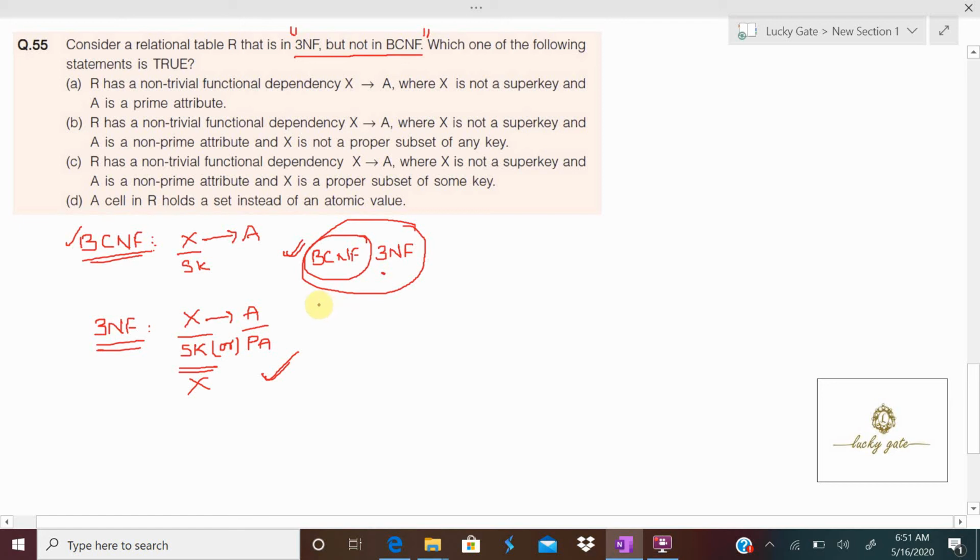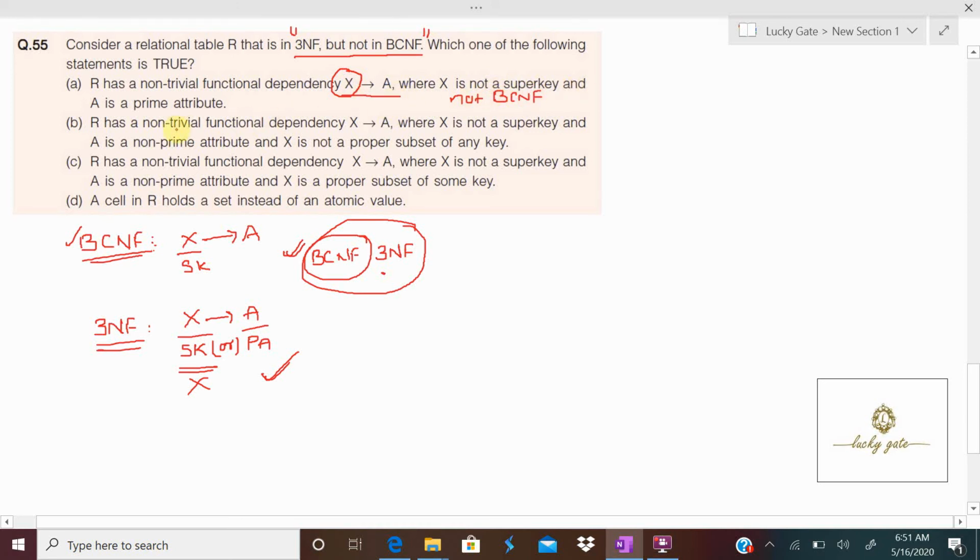Accordingly, you can check each of the options. Now coming to the first option, R has a non-trivial functional dependency X to A where X is not a super key. It is clearly mentioned X is not a super key, so definitely I can say it is not BCNF, because BCNF requires the left hand side should be a super key.